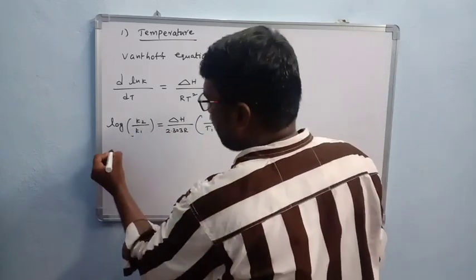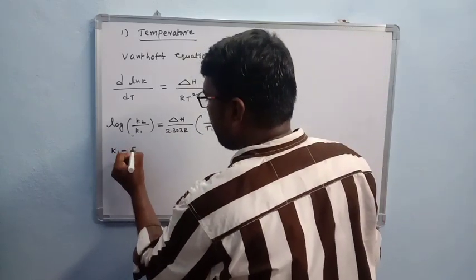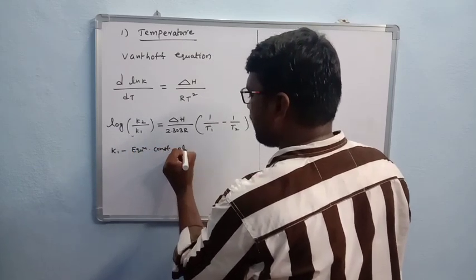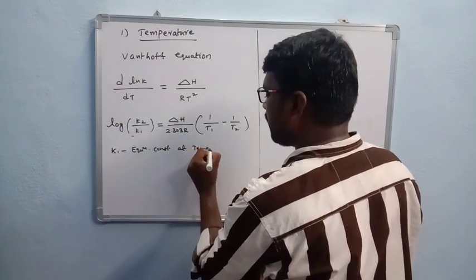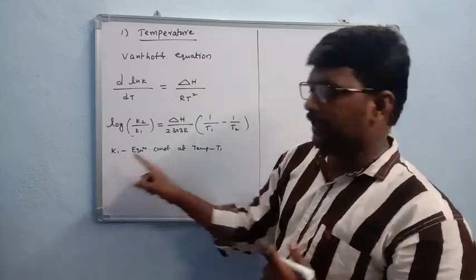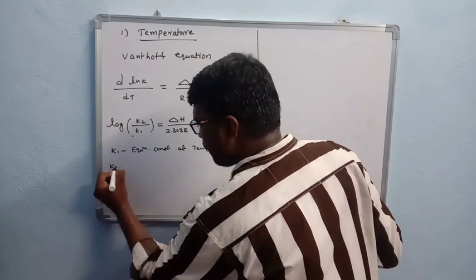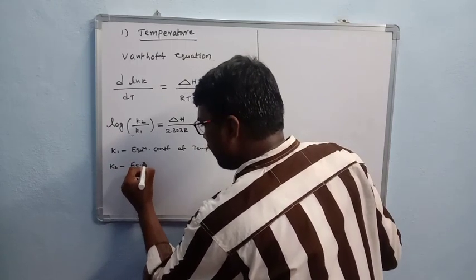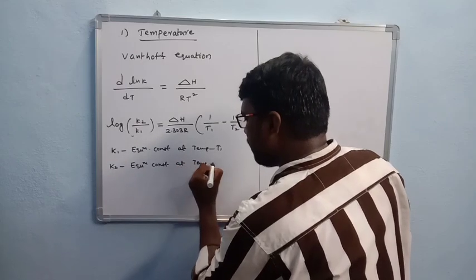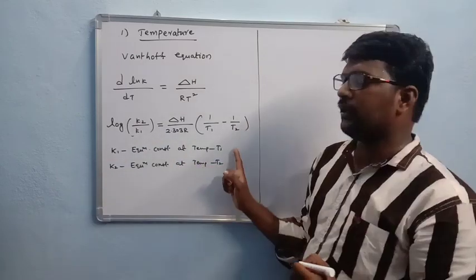So you see here K1, it is the equilibrium constant at temperature T1, and K2, it is also equilibrium constant at temperature T2. Okay, so we take two temperatures T1 and T2.